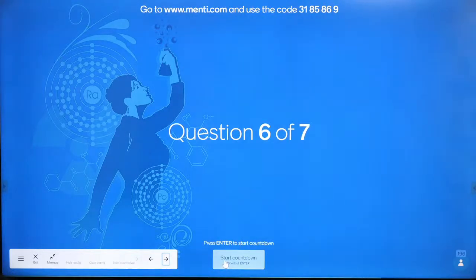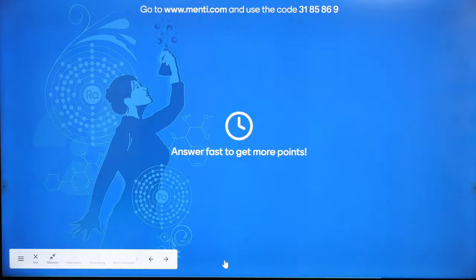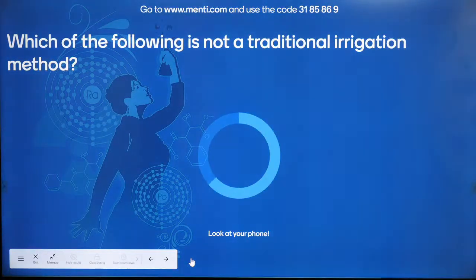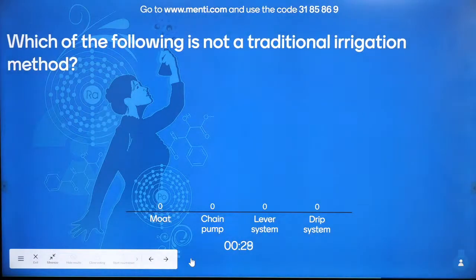Let us go. Which of the following is not a traditional method? I told you the traditional and the modern method. Which of these is not a traditional method? Mode, chain pump, lever system or drip system. So the traditional methods are mode, rahat, dhekli and chain pump. And the modern methods are drip and sprinkler.